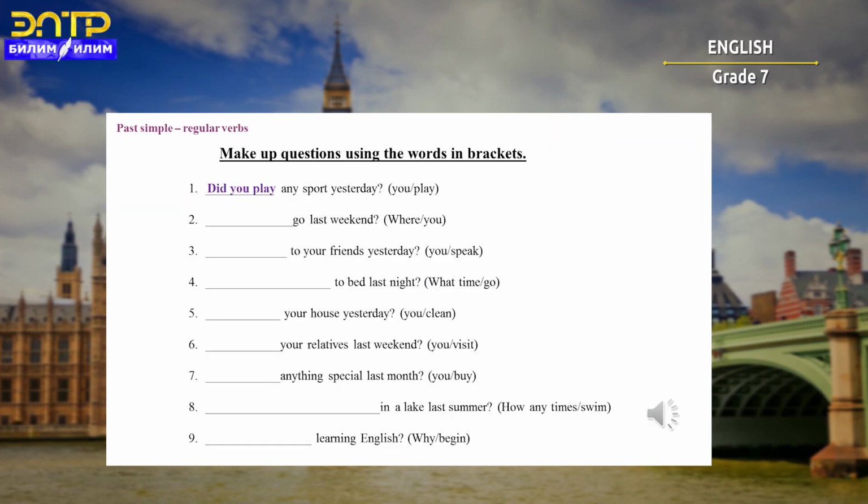Now it's time to practice what you have learned and understood. Here there are 9 sentences. Please make up questions using the words in brackets. For example, the first sentence has 2 words in the brackets: you, play. Here we can make up a question without a question word. For example, did you play any sport yesterday? So your task is to do the rest of the sentences.